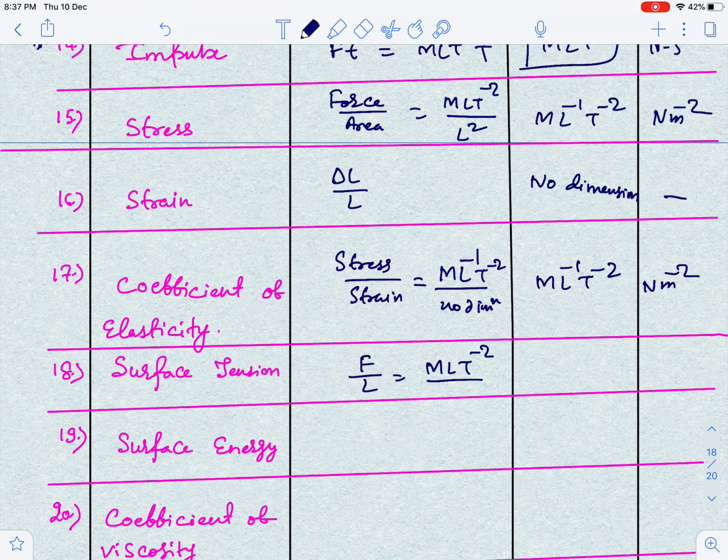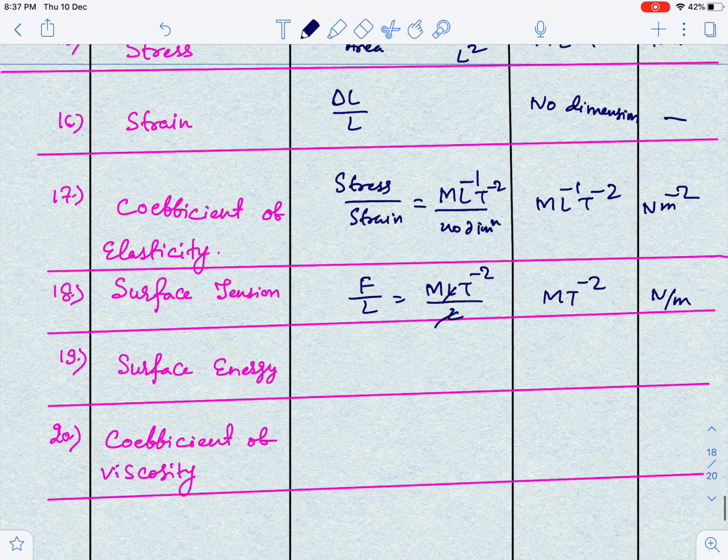Surface tension. Surface tension is force per unit length. So MLT^-2 upon L. L and L cancel. So MT^-2 is the dimension of surface tension, and unit of surface tension, since, guys, force per unit length, is Newton per meter. Newton per meter, or Newton meter inverse you can also write.